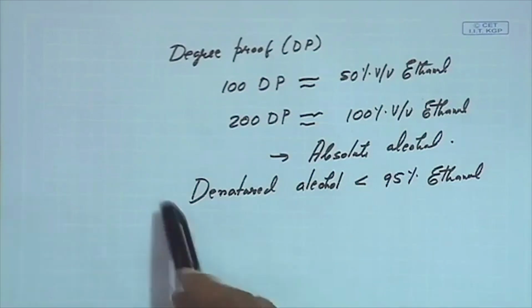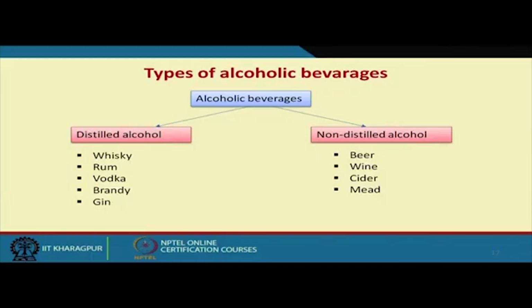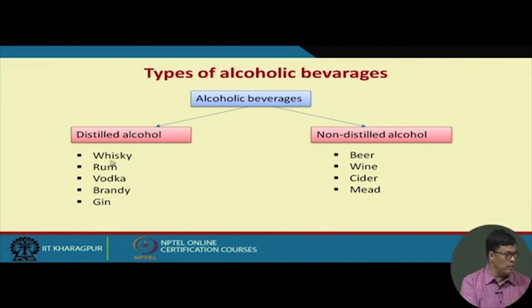Now here the distilled alcohol means through the distillation process we separate the alcohol, and this alcohol we mix with different ingredients to give different color and flavor. Now we have different distilled alcohol. We have whiskey, rum, vodka, brandy and gin.